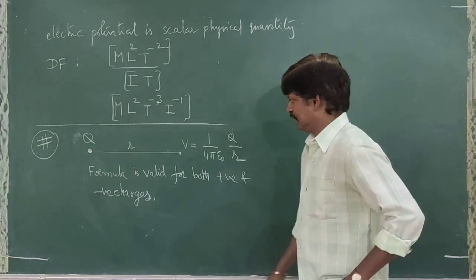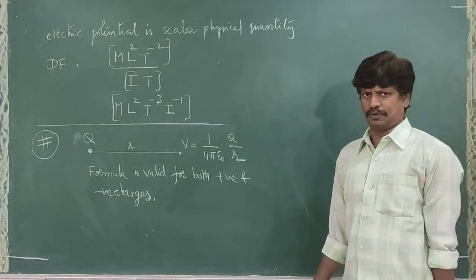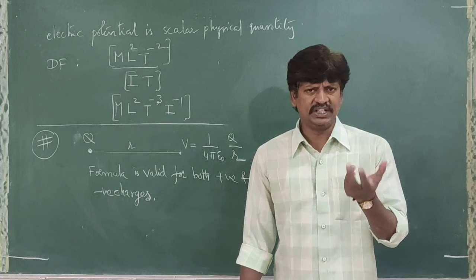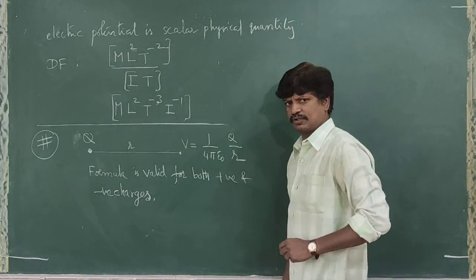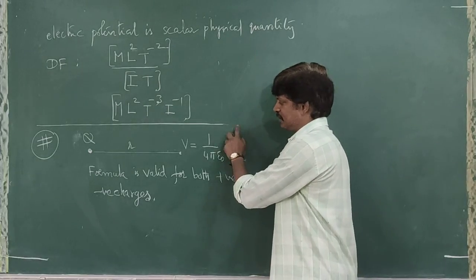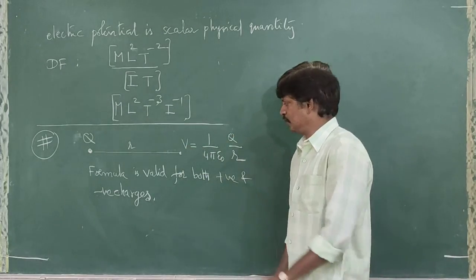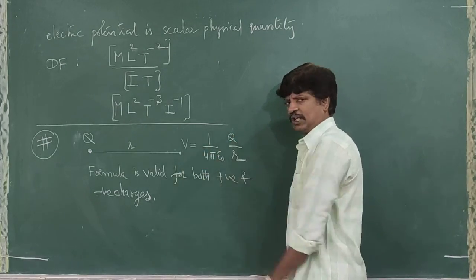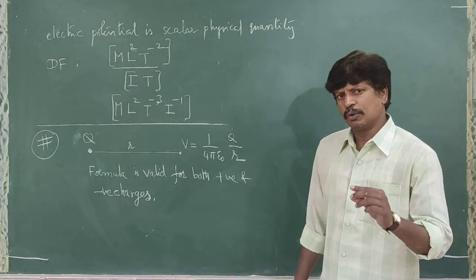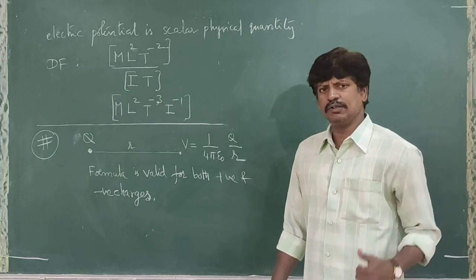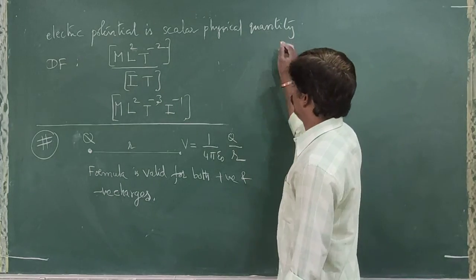And then see, 1 by 4 pi epsilon naught is positive. R means distance, and distance is also positive. So V is directly proportional to capital Q. If Q is positive, potential is also positive. If Q is negative, potential is also negative. If Q is 0, potential is also 0. So potential can be positive or negative, or it can be 0.